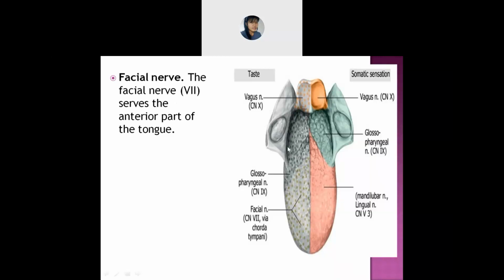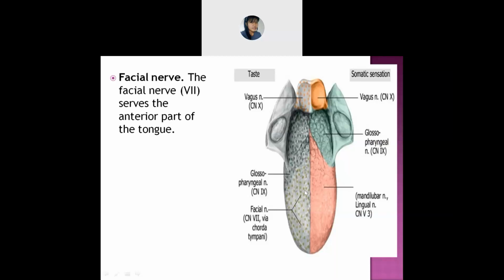So the facial nerve is also included in your tongue. It's not a part of the sense, but still I'm just showing it to you. The facial nerve is in the anterior part of your tongue. Anterior means front part.